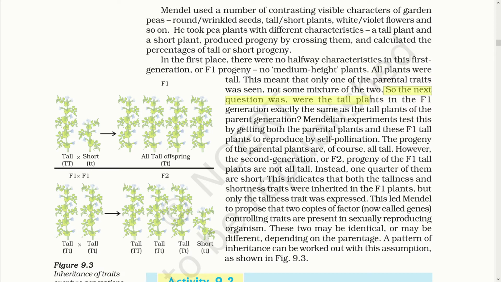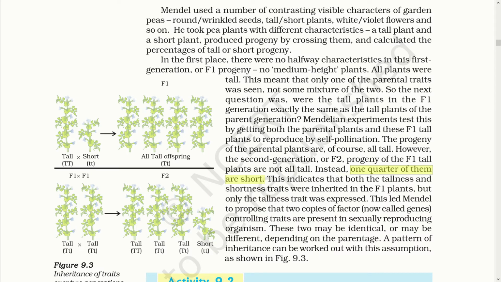So, the next question was, were the tall plants in the F1 generation exactly the same as the tall plants of the parent generation? Mendel's experiment tests this by getting both the parental plants and these F1 tall plants to reproduce by self-pollination. The progeny of the parental plants are of course all tall. However, the second generation or F2 progeny of the F1 tall plants are not all tall. Instead, 1/4 of them are short.